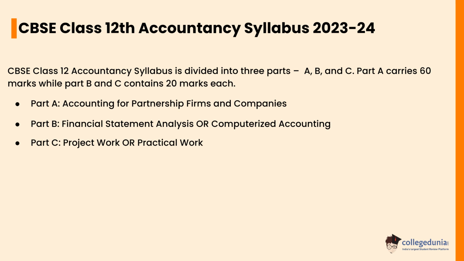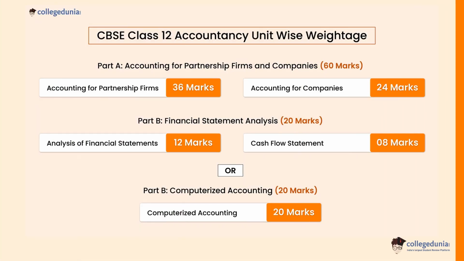Part A: accounting for partnership firms and companies. In Part B: financial statement analysis or computerized accounting. In Part C: project work or practical work. Let's check the CBSE Class 12 Accountancy unit-wise weightage.